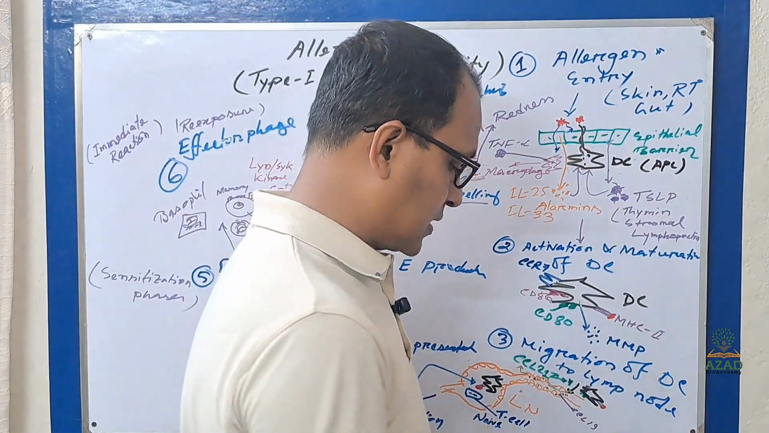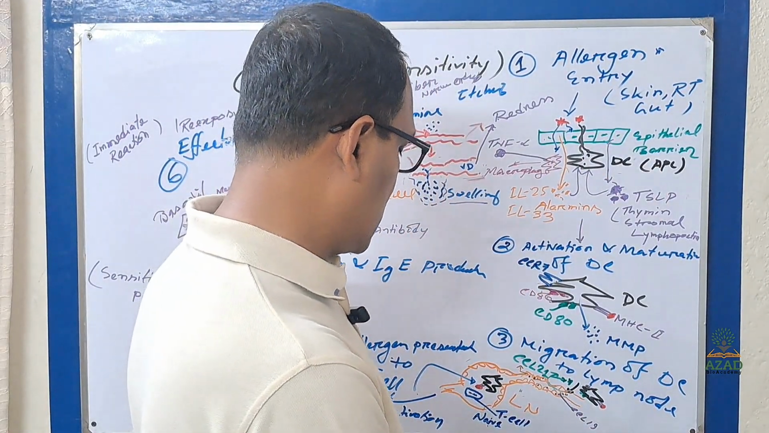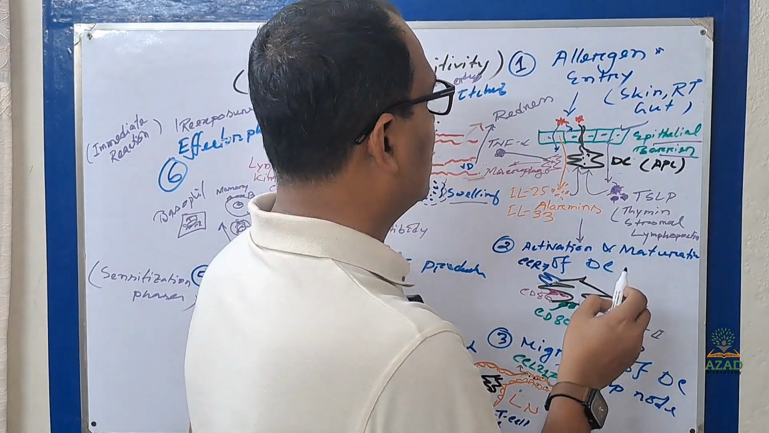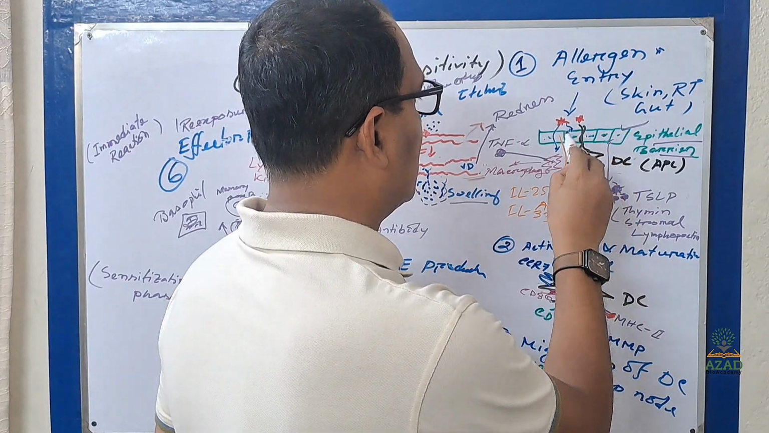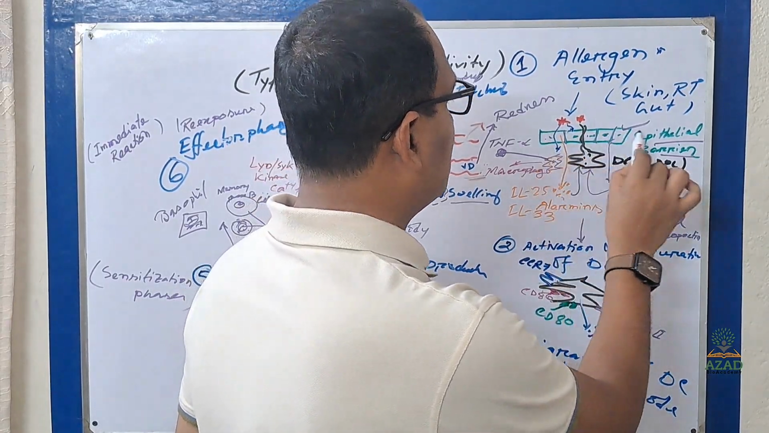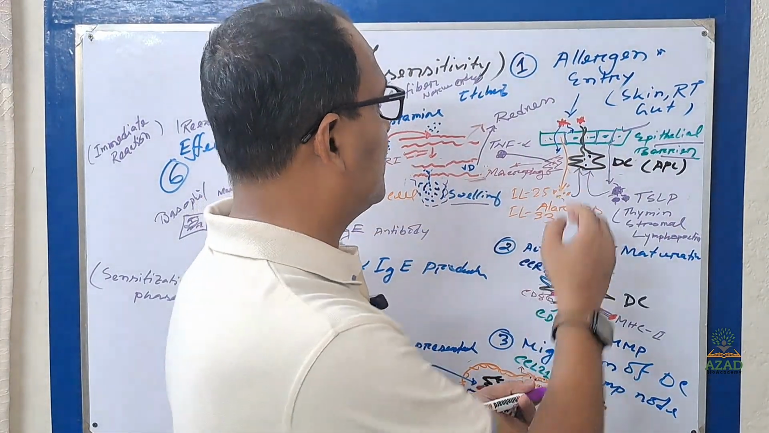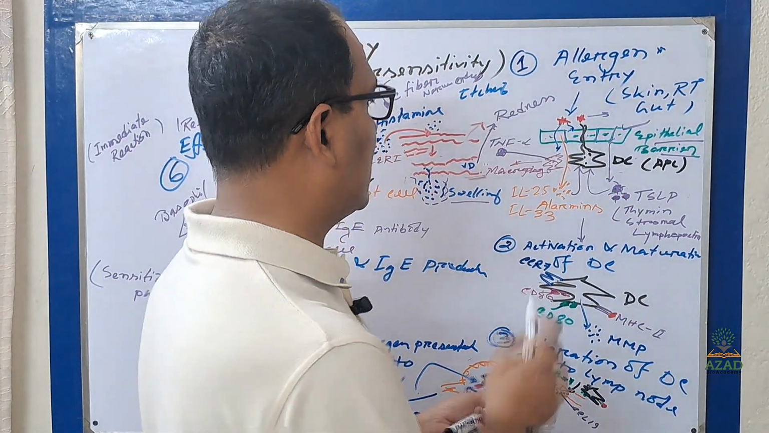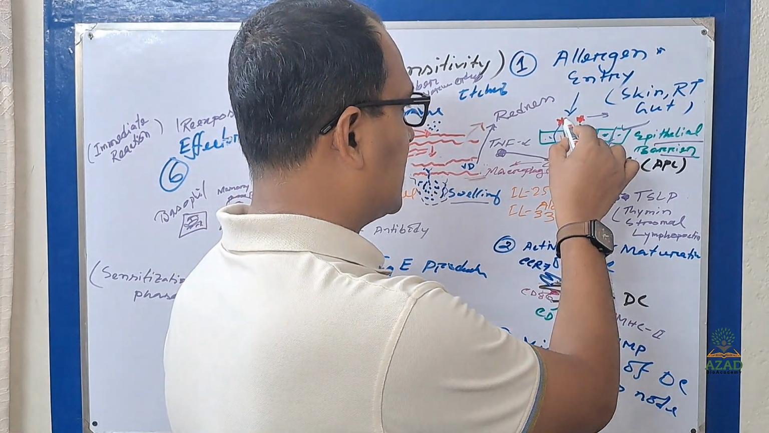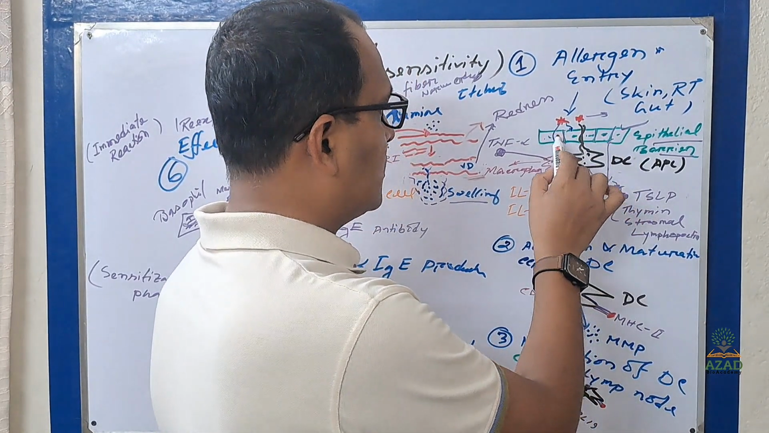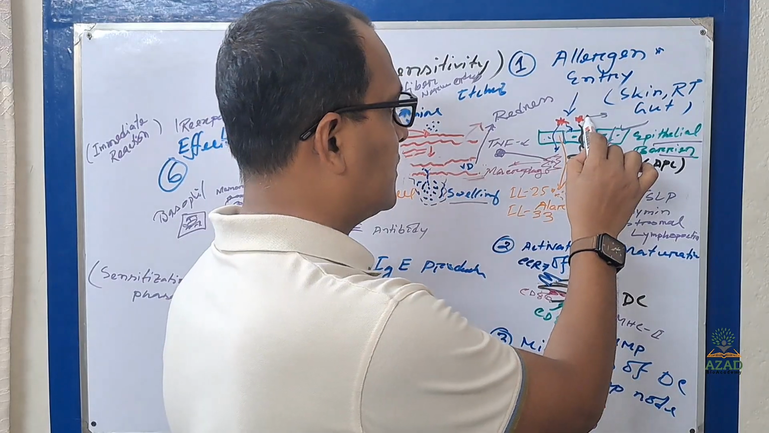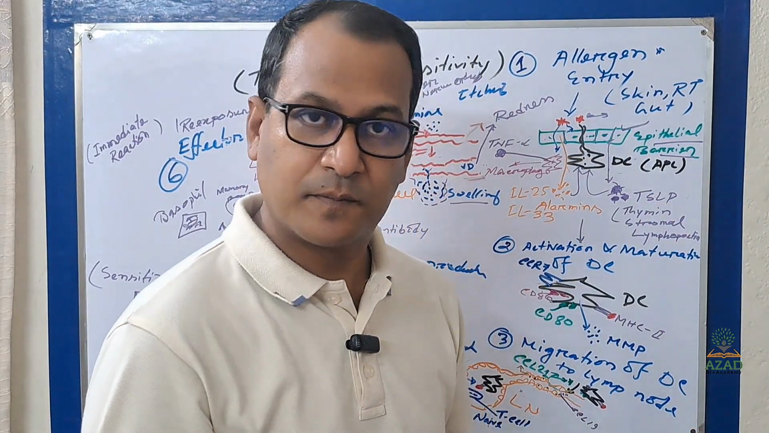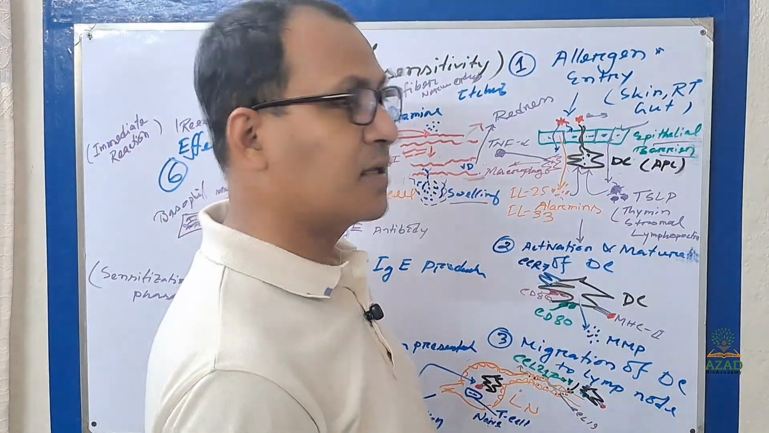I just tried to draw it here. This is the epithelial barrier, the epithelial cells, and it has tight junctions. The red mark is your antigen, the allergen. That allergen can be soluble and can enter inside the body through the epithelial layer. This allergen can also be protease-like and can degrade the epithelial layer.